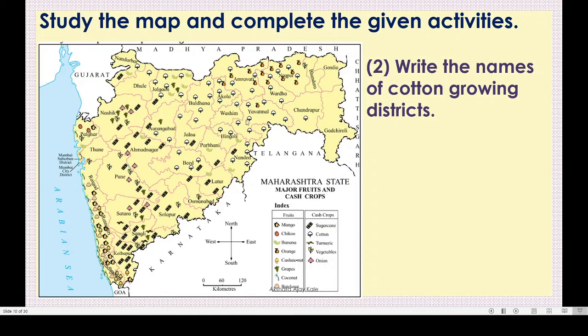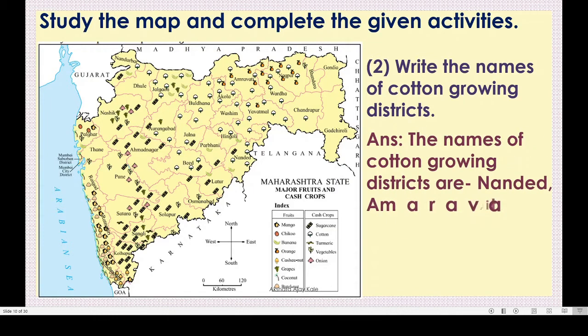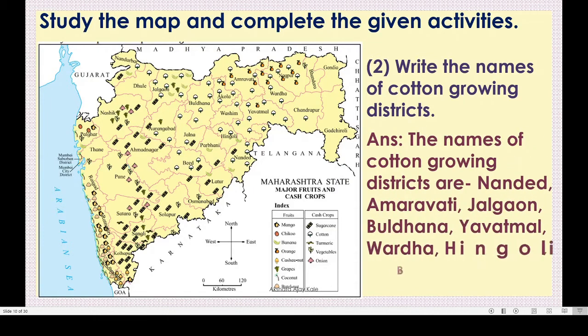All these names we have to write like this. The names of cotton growing districts are Nanded, Amravati, Jalgaon, Buldana, Yavatmal, Wardha, Hingoli, Beed, Jalna, Nandurbar, etc. All these district names you have to mention in the answer.